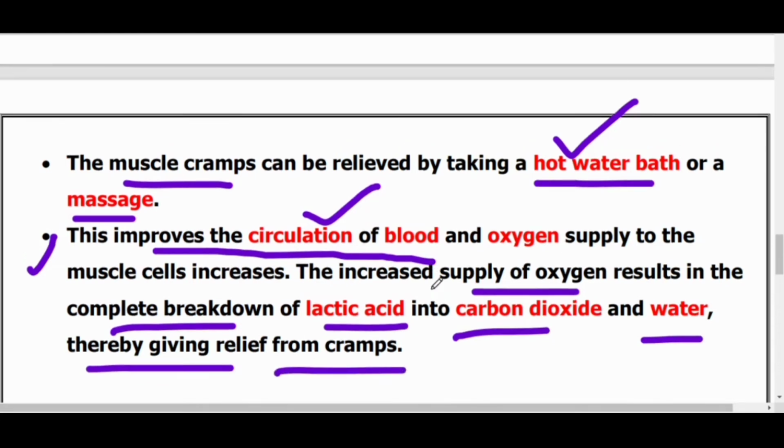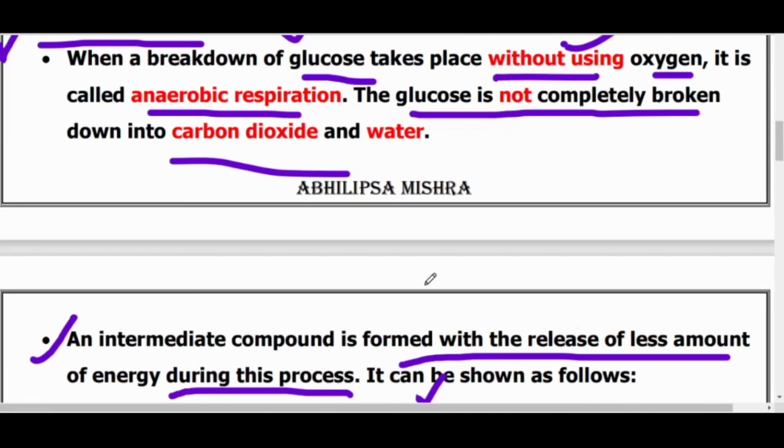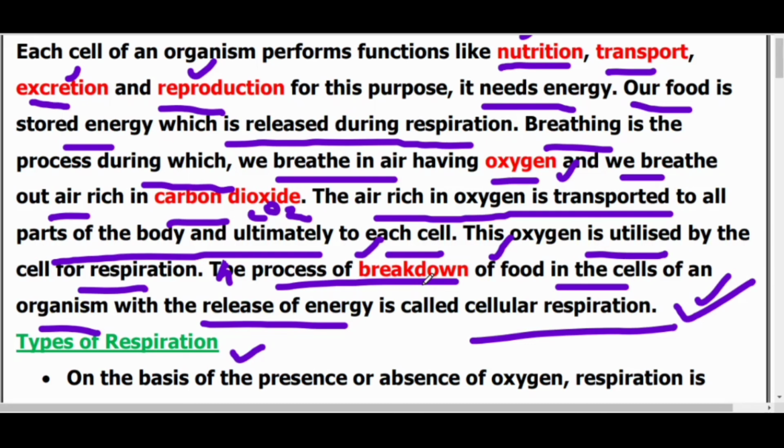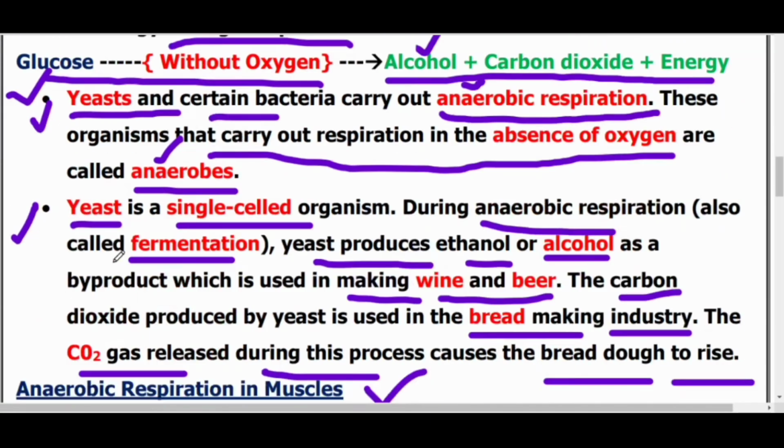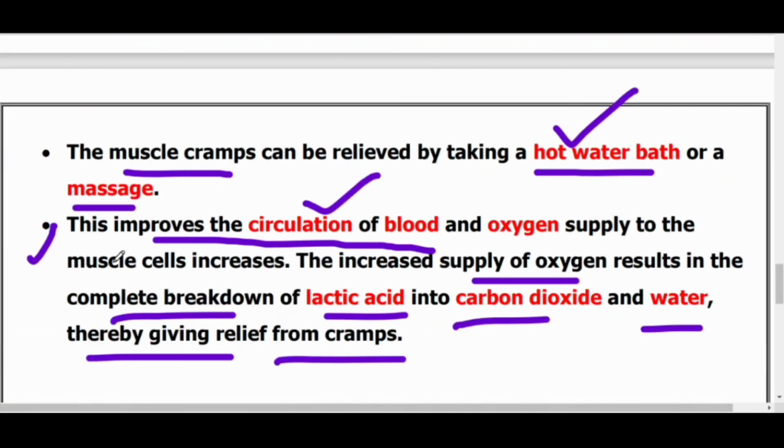Now just to summarize what we learned today. We learned about what respiration is and the different types of respiration. Respiration indicates taking in air, oxygen, and taking out carbon dioxide. There are two types of respiration, aerobic and anaerobic. Aerobic respiration indicates the breakdown of food in the presence of oxygen, and anaerobic respiration means breaking down of food without the presence of oxygen. For a short period of time, anaerobic respiration occurs in the muscle cell, and we also learned about yeast and some points.